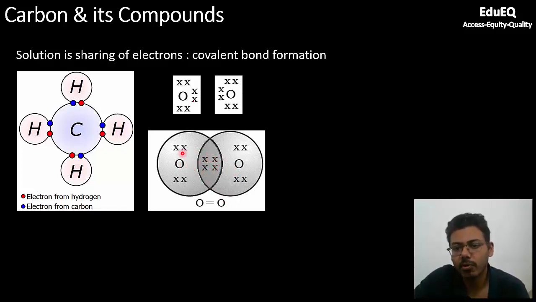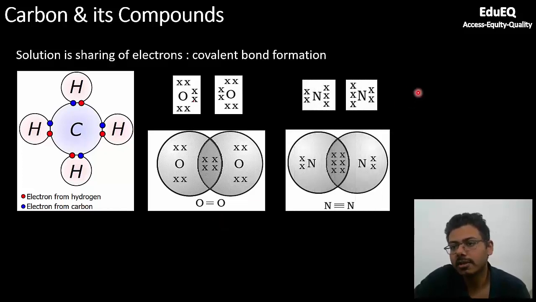So 4 plus 2 plus 2 is 8. So this atom's octet is complete, and similarly 4 plus 2 plus 2, 8. This oxygen's octet is also complete. And if you are sharing 2 electrons, you will form a single bond. If you are sharing 4 electrons, 1, 2, 3, 4, you will form a double bond.